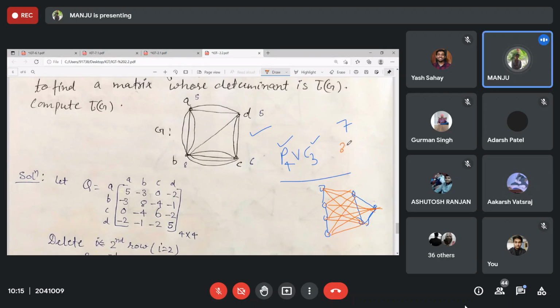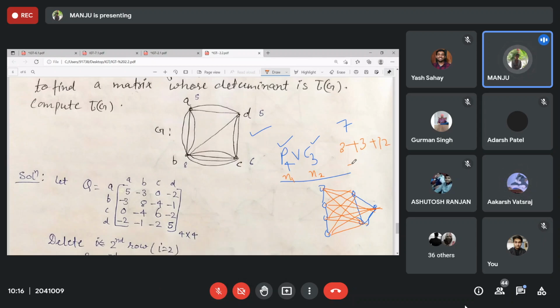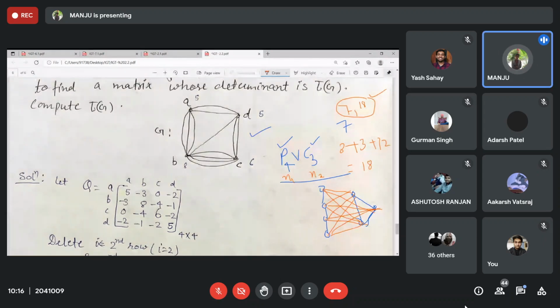So what will be the size? 3 plus 3 plus n1 into n2, that is 4 vertices into 3 vertices, that is 12, right? So what will it be? 18. Yes. So was this in the options, 7 and 18? Yes, ma'am. So MCQs will be of this type, no one will make you draw the join.